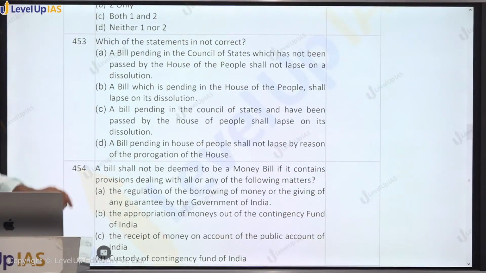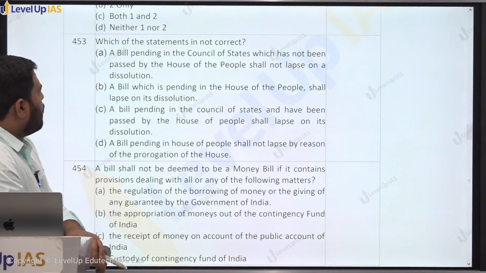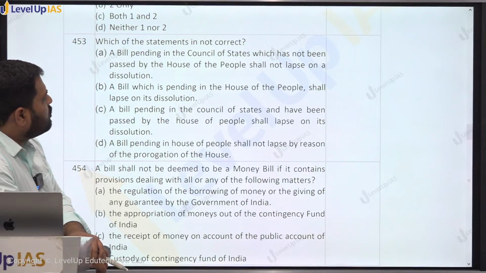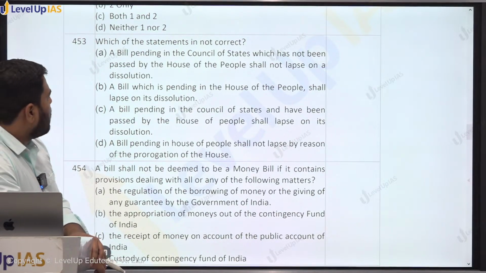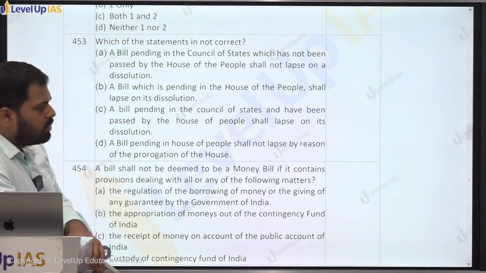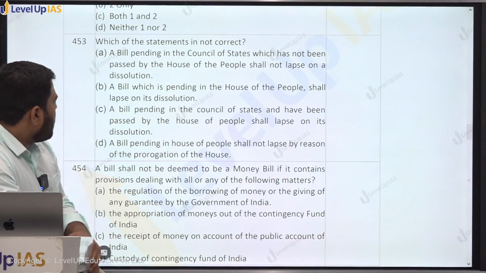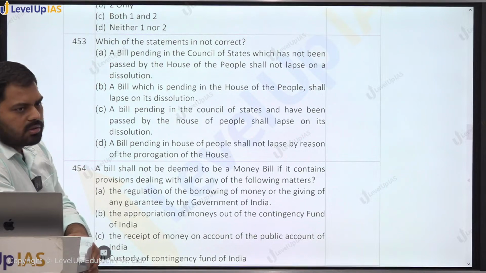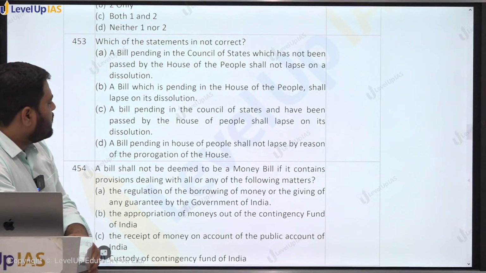Which of these statements is not correct? A bill pending in the Council of State which has not been passed by the House of People shall not lapse on its dissolution. A bill which is pending in the House of People shall lapse on the dissolution. True. We have to find not correct. A bill pending in the Council of State and passed by the House of the People shall lapse on its dissolution. True. A bill pending in the House of People shall not lapse by the reason of prorogation of the House.